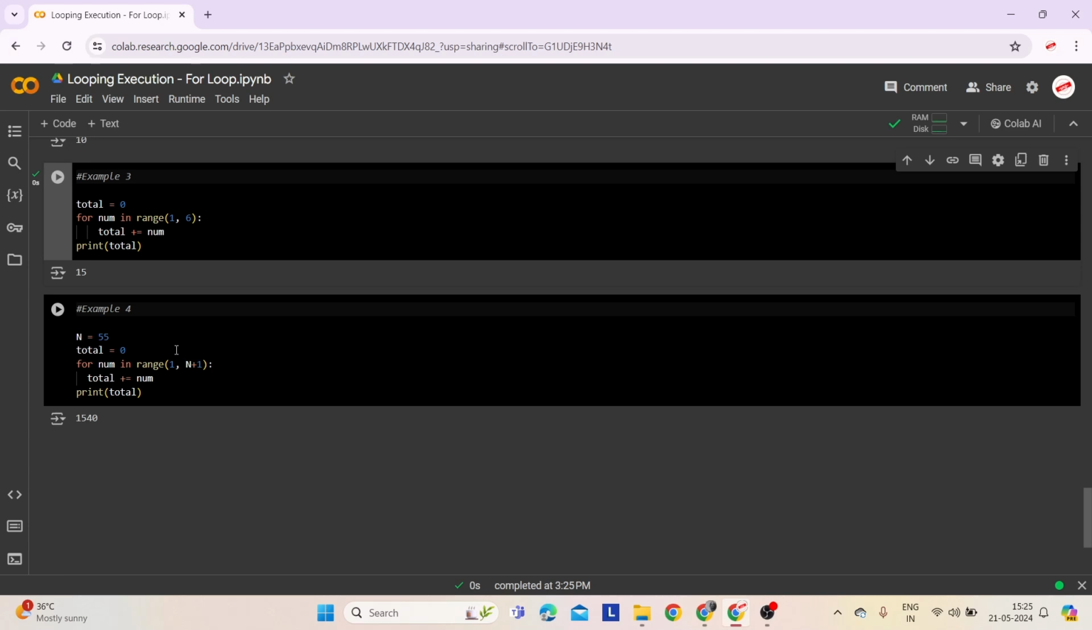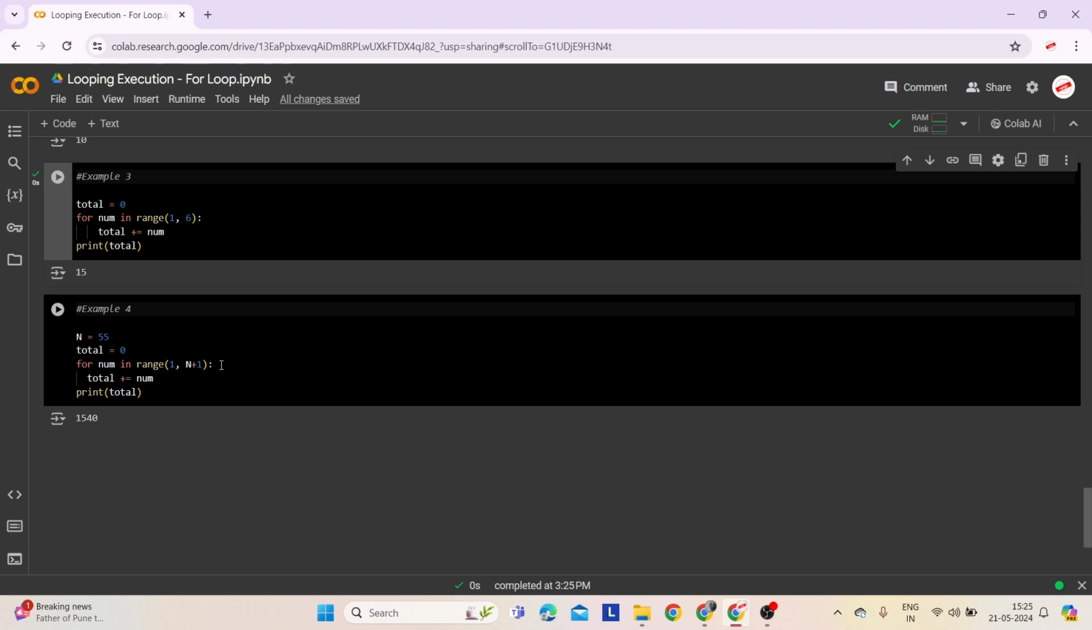In the last example, capital N is set to 55, which represents the upper limit of our range. Total is set to 0, which will be used to accumulate the sum of numbers. Range(1, N+1) means the sequence starts at 1 and stops before 56, since N+1 is 56. This will generate the numbers 1, 2, 3, and so on till 55.